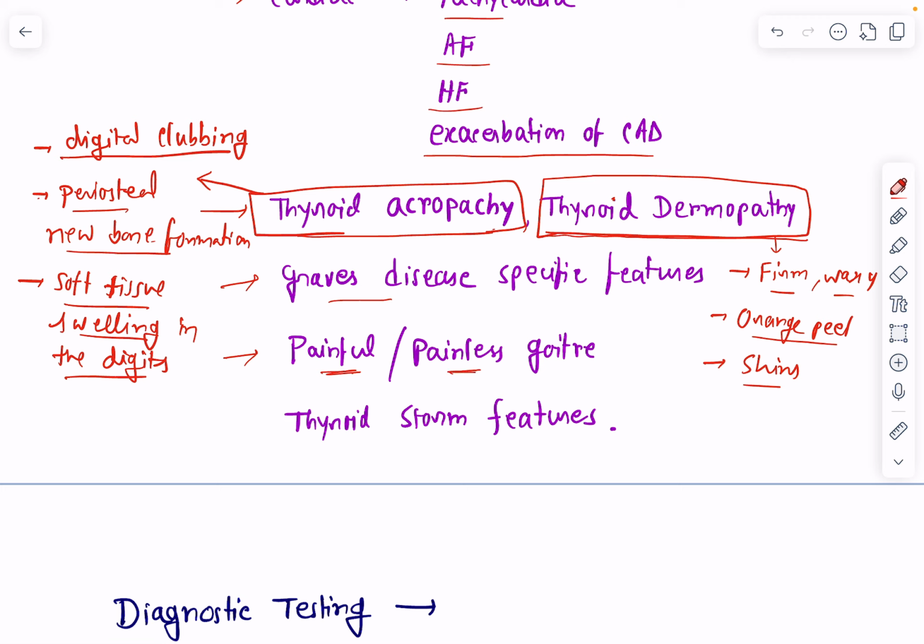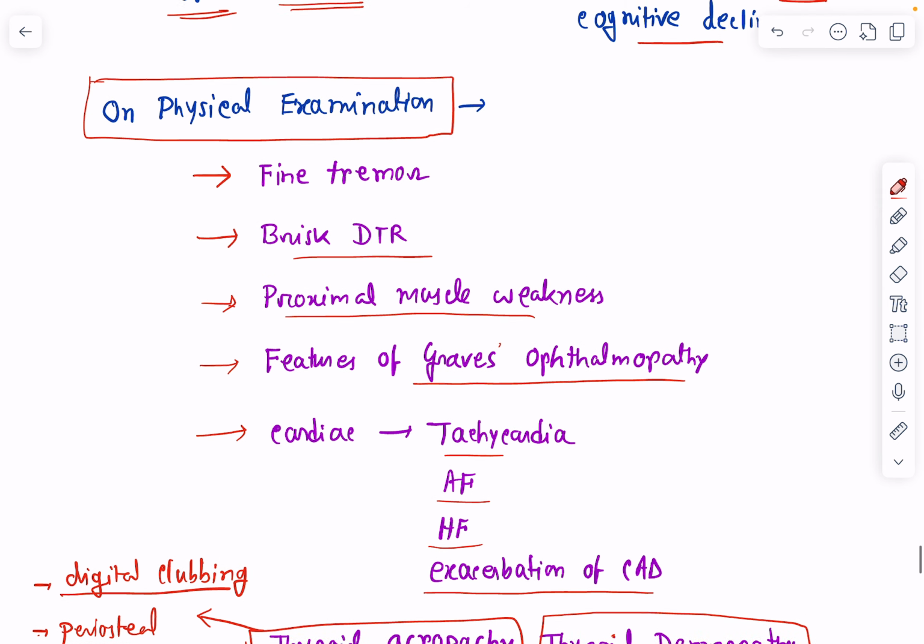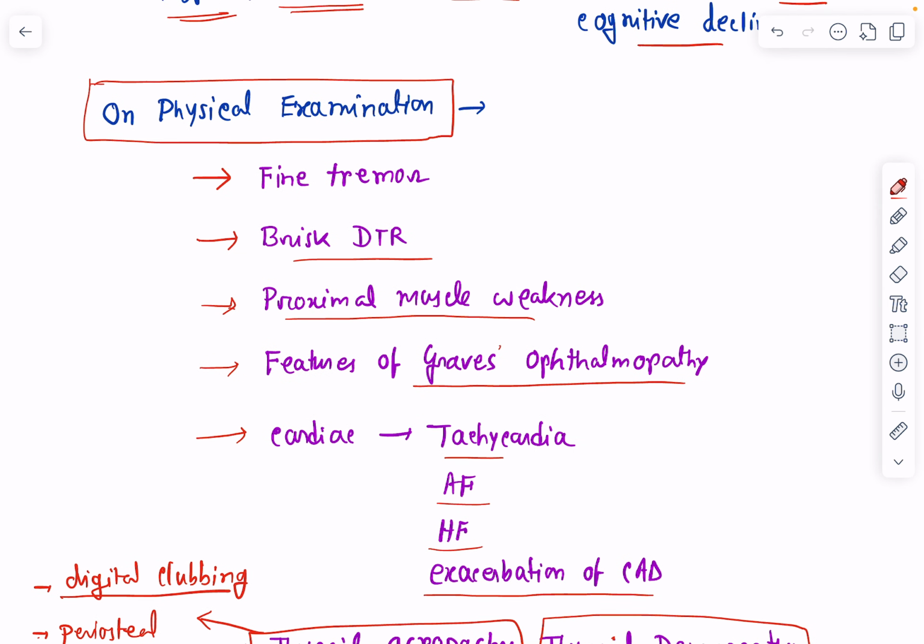And there will be features of thyroid storm. Okay, I'll discuss thyroid storm in a separate class. So these are some typical manifestations or clinical signs which we will find in cases of hyperthyroidism.